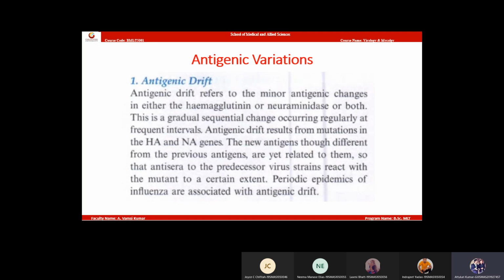Is it clear for everyone? And the study of spread of infection, can anyone say the name? The study of spread of infection is called epidemiology. Epidemiology means it is the study of spread of infection.